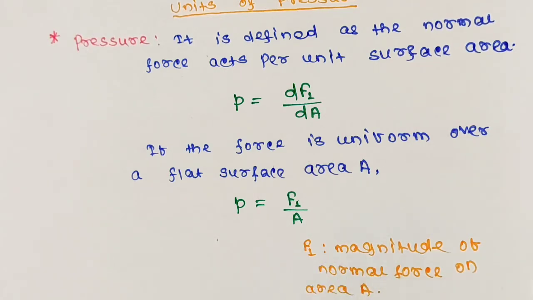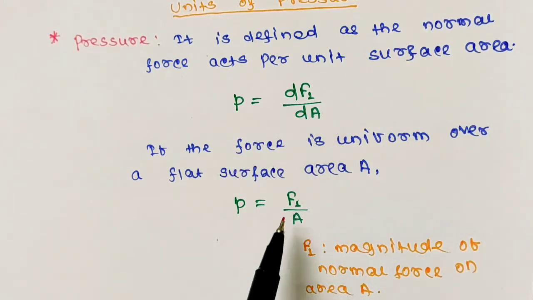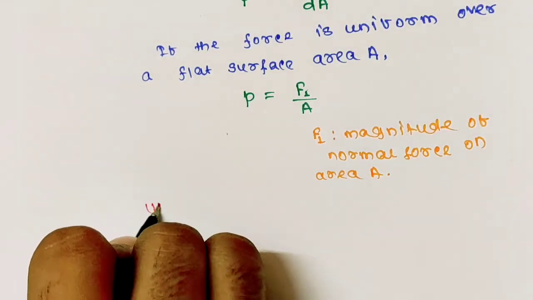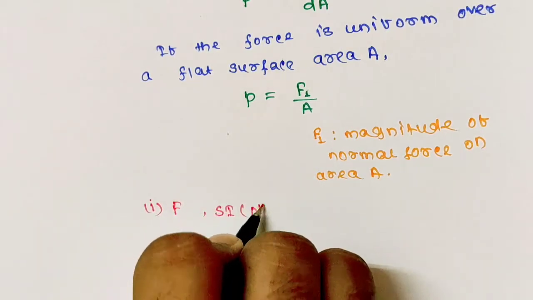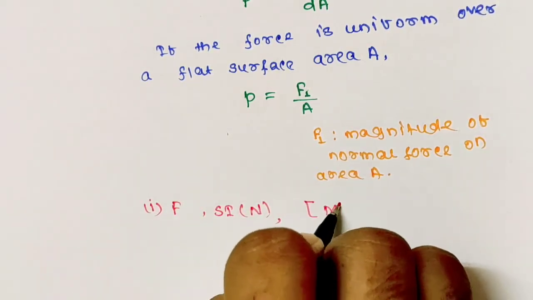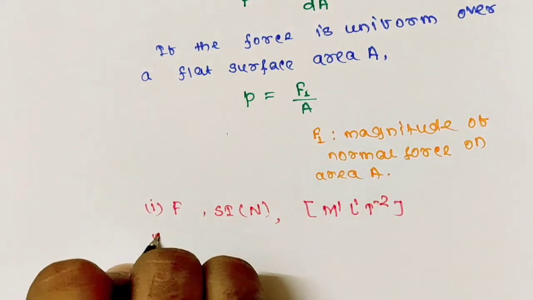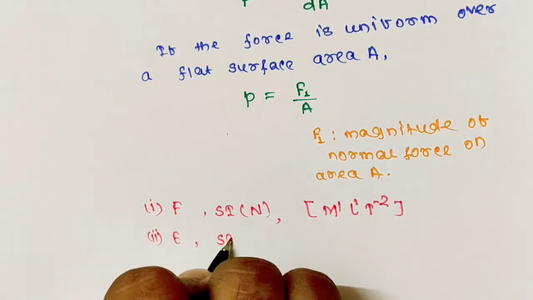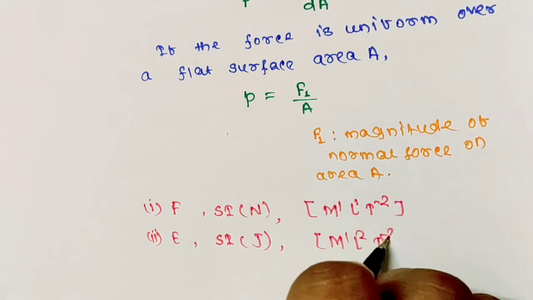Now before going to the units of pressure, let me tell you one thing: to express the unit and dimension of any physical quantity, you must remember the unit and dimension of two physical quantities. One is force, whose SI unit is Newton and dimension is M1 L1 T minus 2. And the second one is energy, whose SI unit is Joule and dimension is M1 L2 T minus 2.